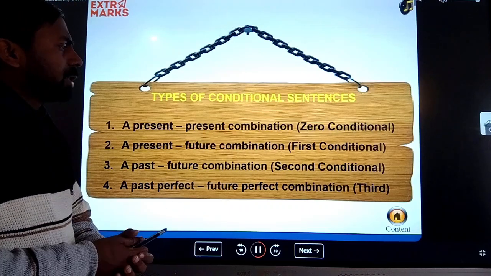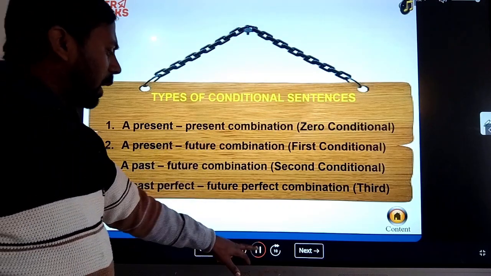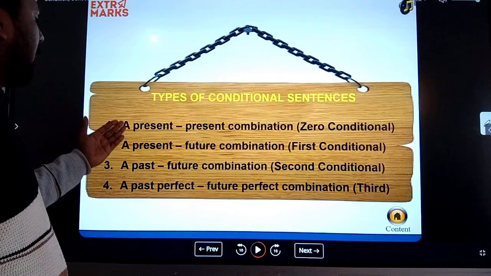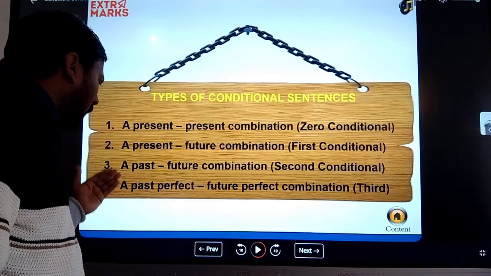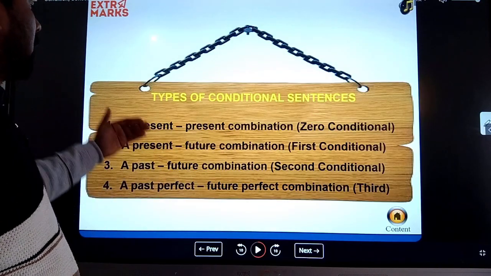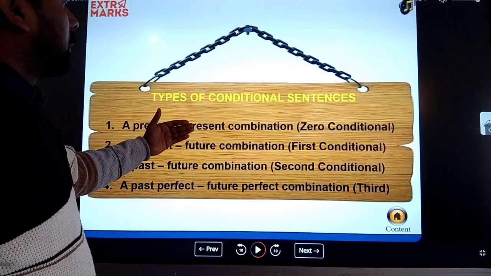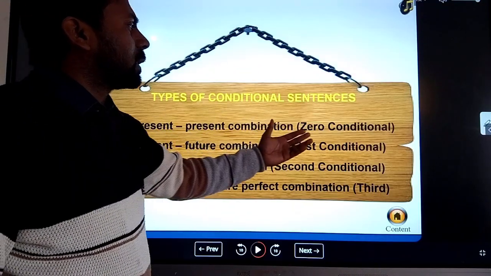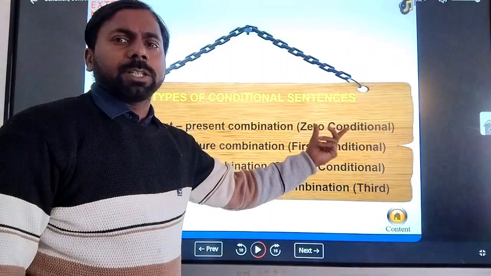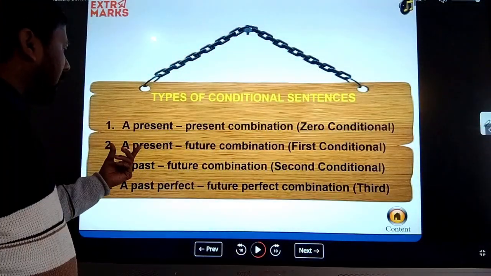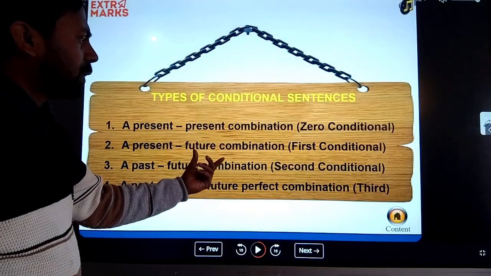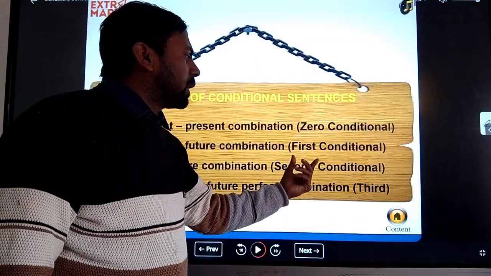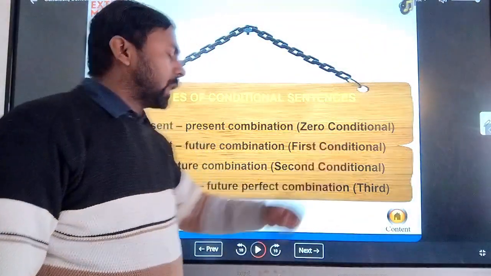Now, the types of conditional sentences. You can see the series: present, past and past perfect tense. A present and present combination is called a zero conditional. A present and future combination is known as a first conditional sentence.